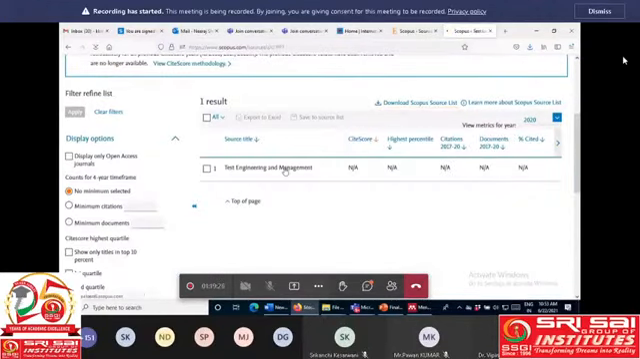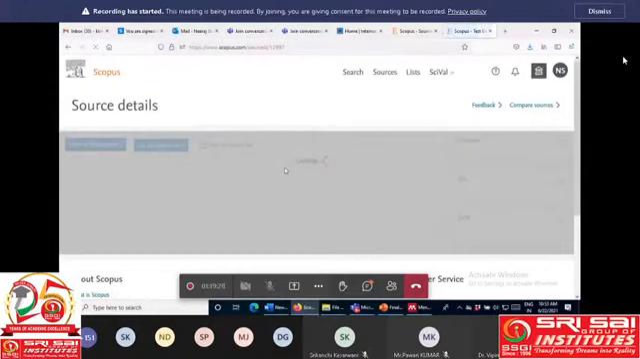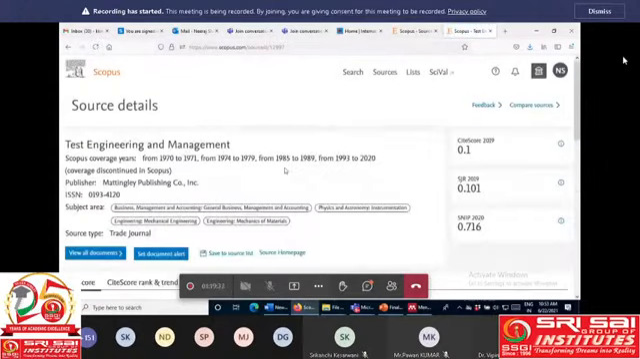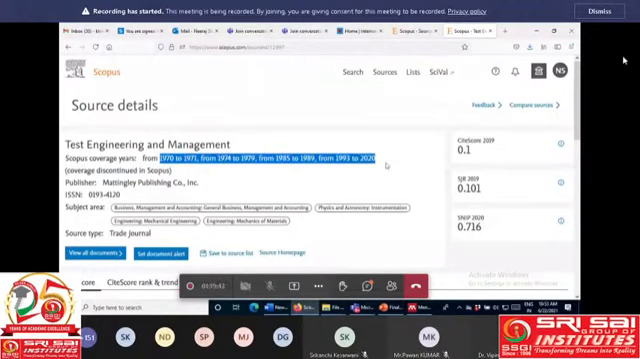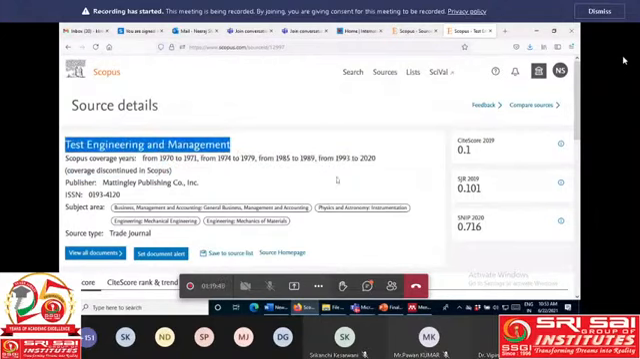I think this one is also discontinued. Yes, the journal is very old. The journal started in 1970, maybe even before that, but it is Scopus indexed in this span. Right now it is discontinued, but this journal is a ghost journal. How can we check the ghost journal?